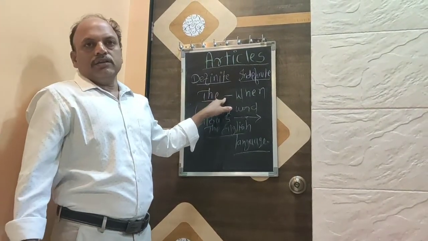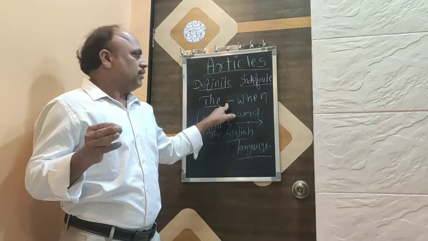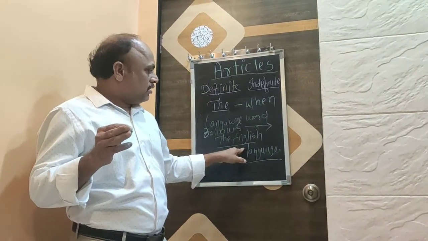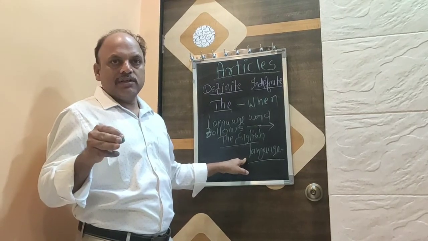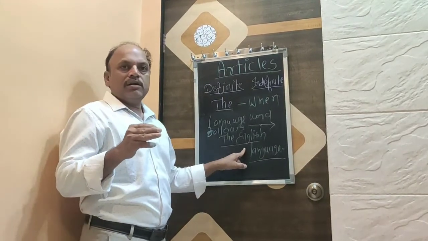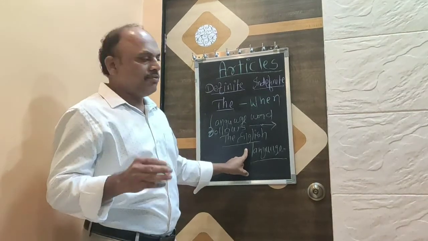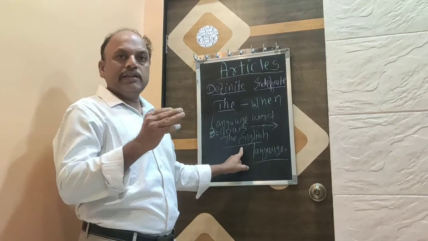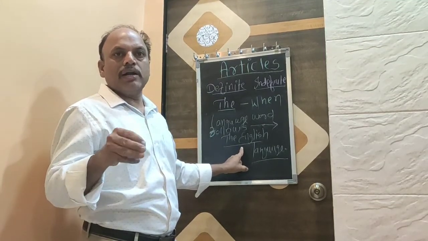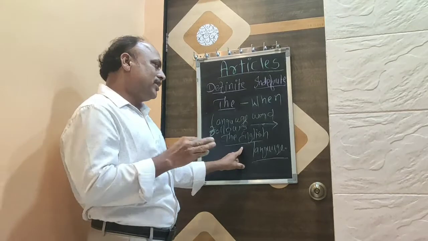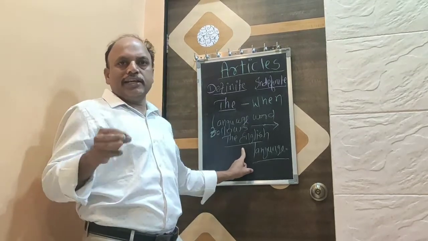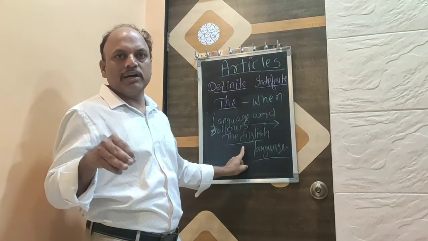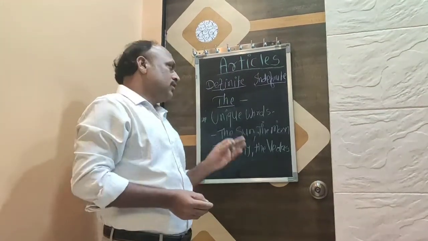This article is used with the word language. When the word language is followed by that language, for example, the English language, the Hindi language, the Marathi language. Here language is followed by that word. In that case only the is used. Otherwise, the English, the Marathi, it should not be like this.